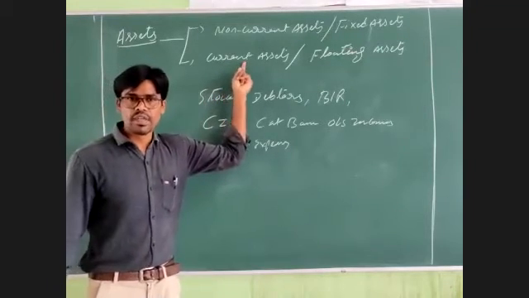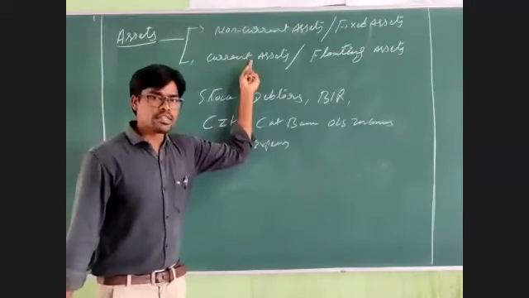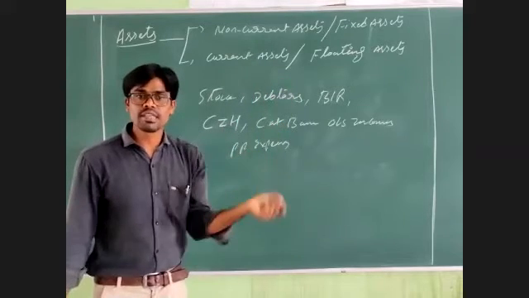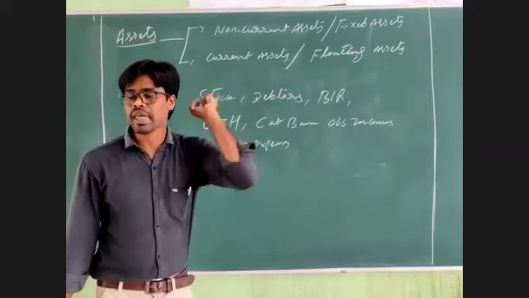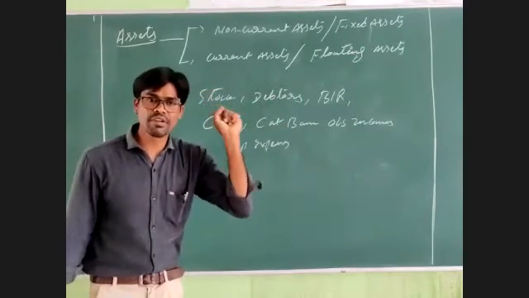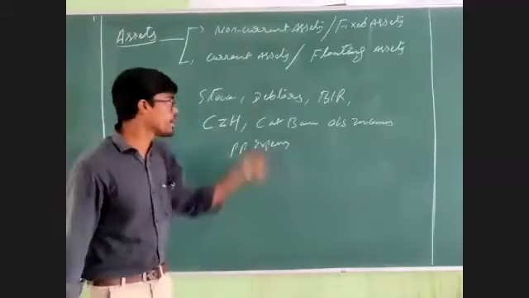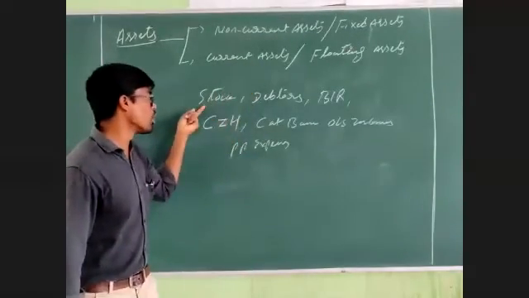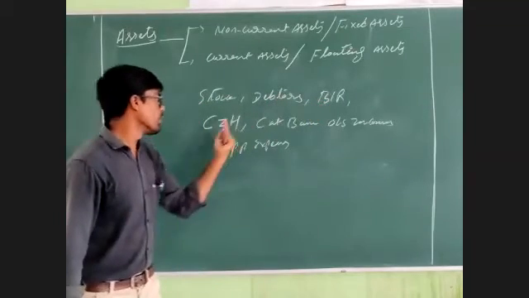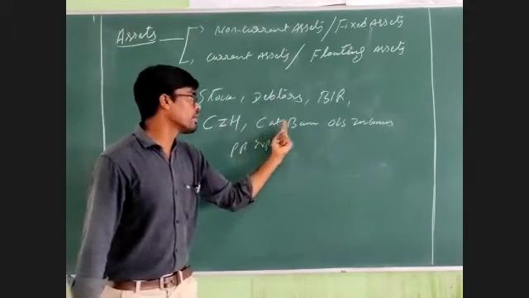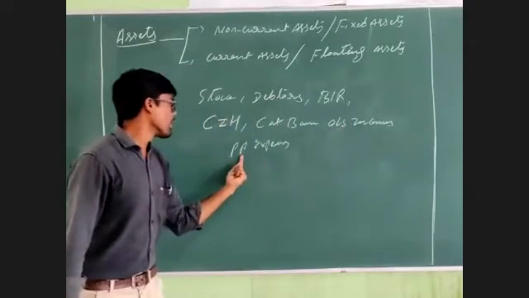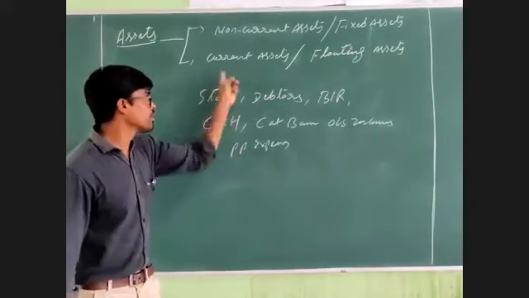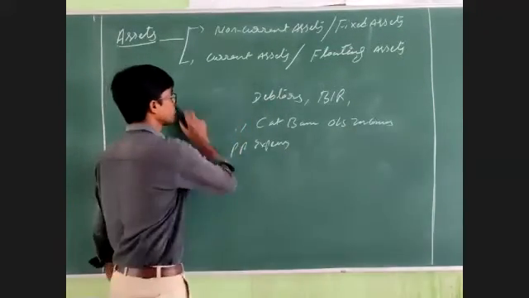Is it clear? The current assets are those assets which the business concern is using for short term. These assets are meant for converting into cash. Those assets are called current assets. Examples for the current assets are stock, debtors, bills receivable, cash in hand, cash at bank, outstanding incomes, okay, and prepaid expenses.